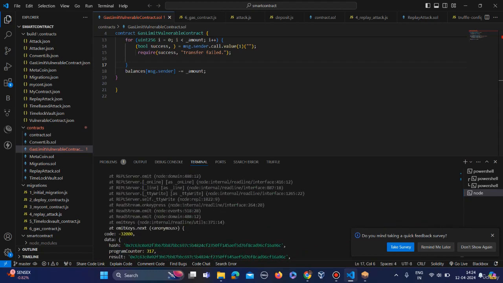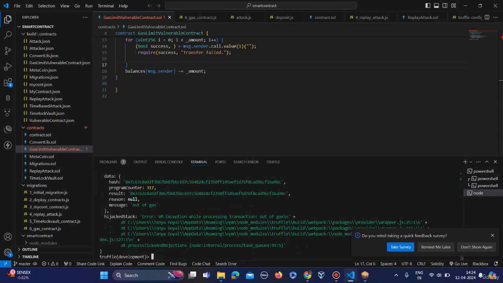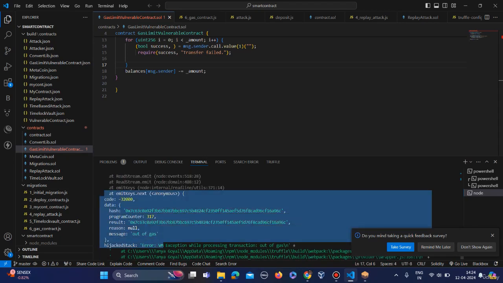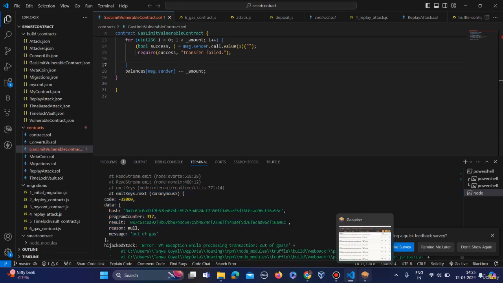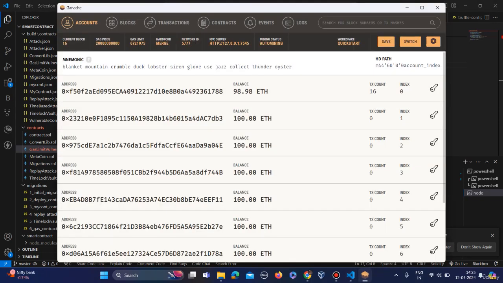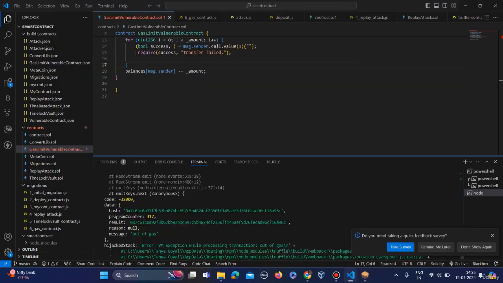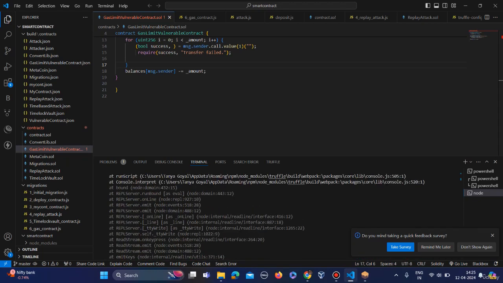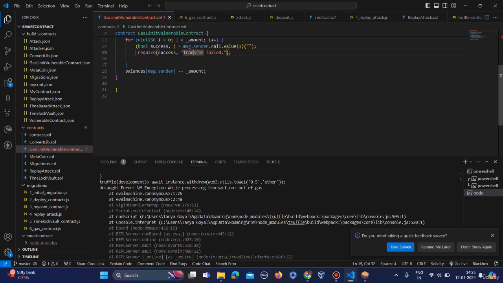So as you can see, this transaction has failed and the message it is showing is out of gas. Okay, you can see the out of gas message here, and the amount of money is deducted. The gas used is still deducted right now. So this attack is successfully executed in this case.